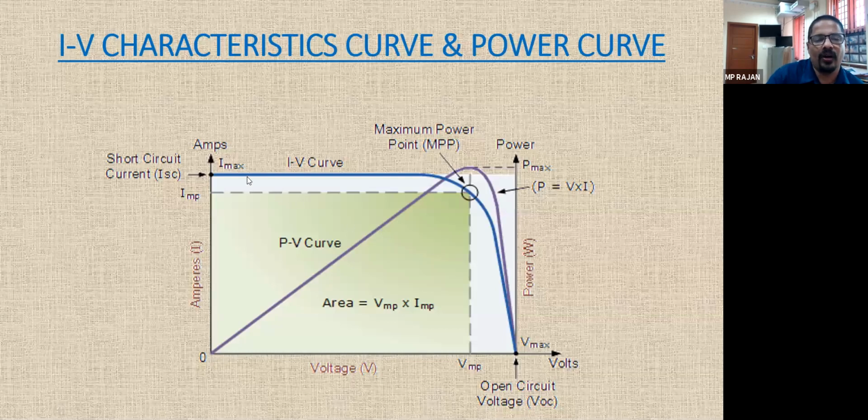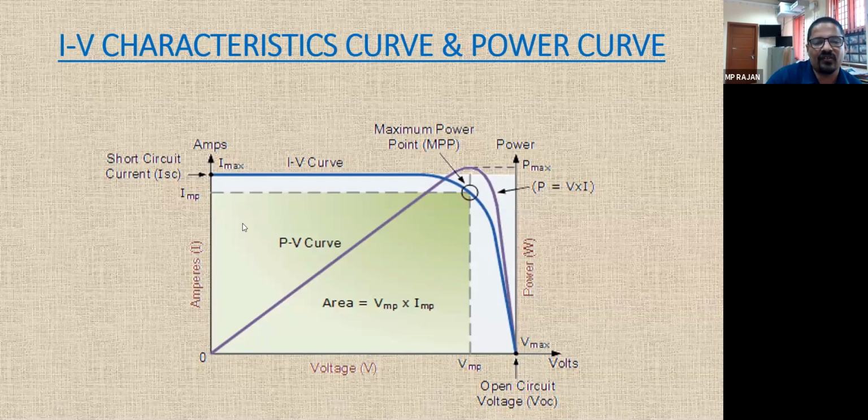Okay, now any point you can select on this blue color. Suppose I am selecting this point, current is this much and voltage is this much. If I select one point here, voltage is up to here, current is up to here. If I select a point here, current is only this much, voltage is this much. That means you can trace for a point where you can have the maximum power.